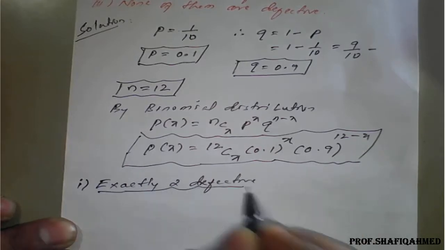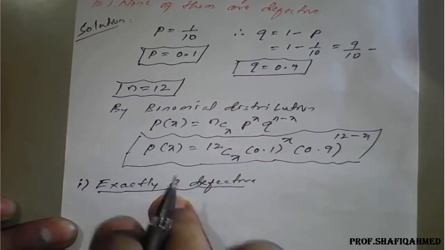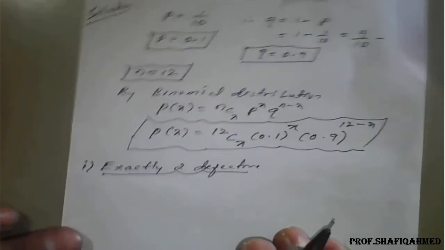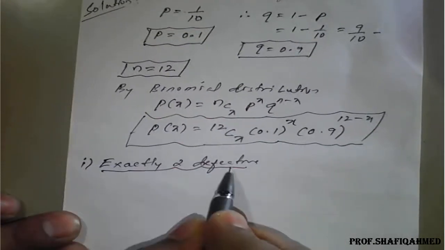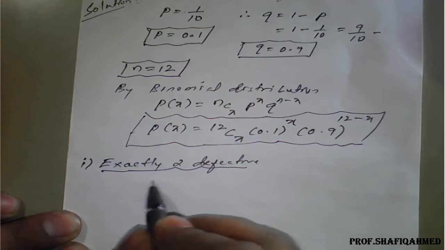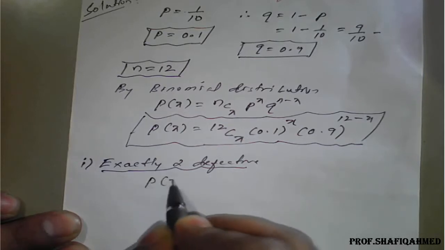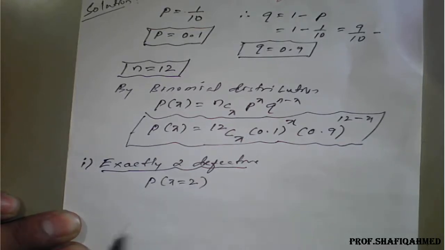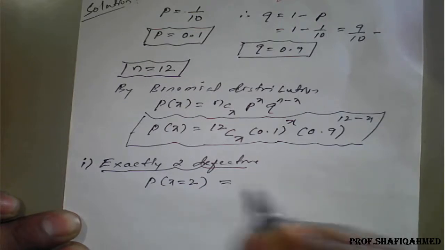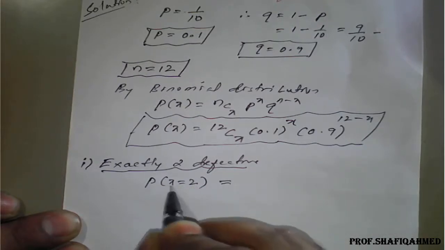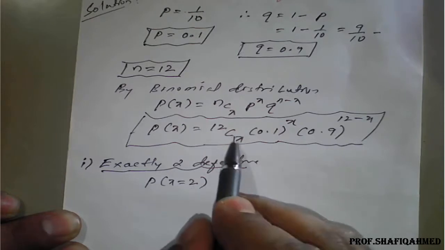We'll find the result of this. Exactly 2 defective is mathematically written as probability of x equal to 2. It means the value of x is 2, so you need to apply x equal to 2 here.